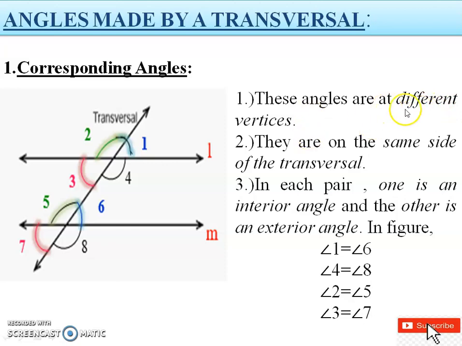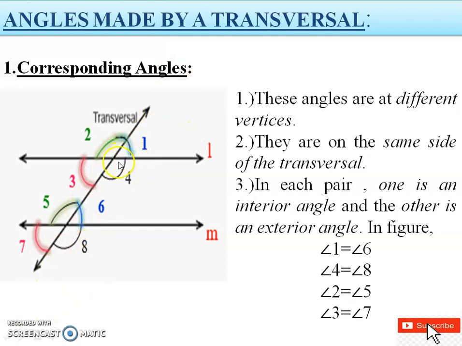That is, these angles are at different vertices. That is, if one angle is on this vertex, that is on this line, then the other angle should be on this other vertex. Next property, they should be on the same side of the transversal. Here, the same side means 1, 4, 6, 8, or in between these four, any two should be corresponding angles.